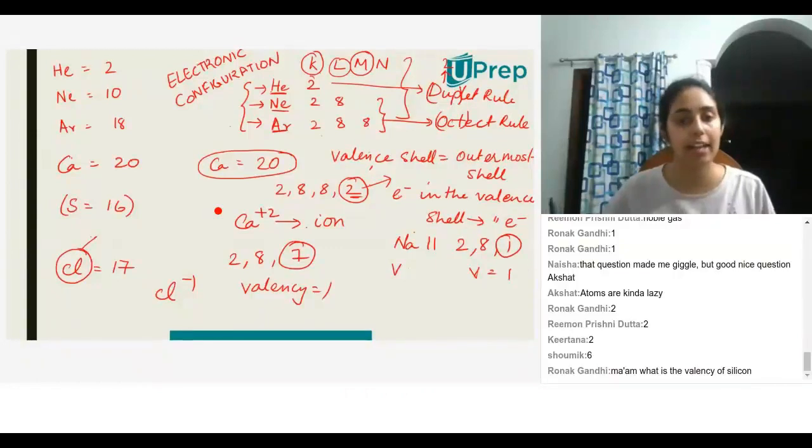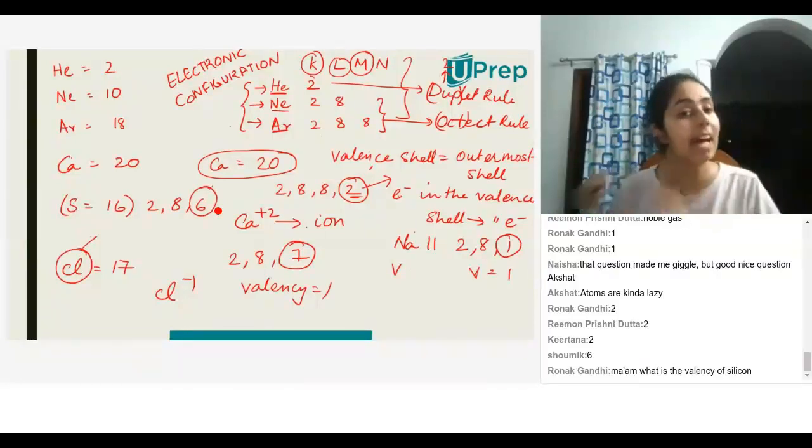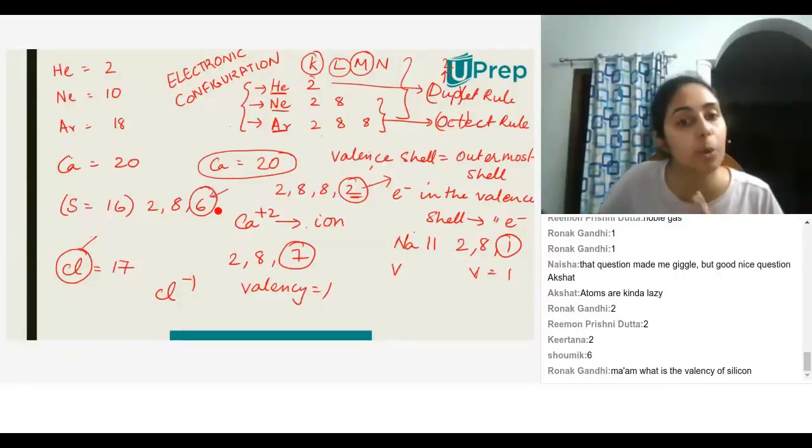Good, that means you understand electronic configuration, which is great. Sulfur is 2,8,6 in electronic configuration. It has 6 valence electrons, but that does not mean the valency is 6. Valency is 2, because it requires 2 more electrons to attain stability, right?